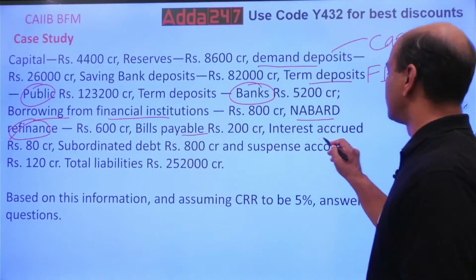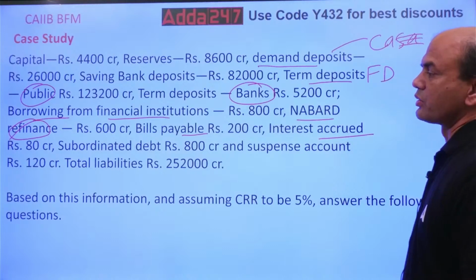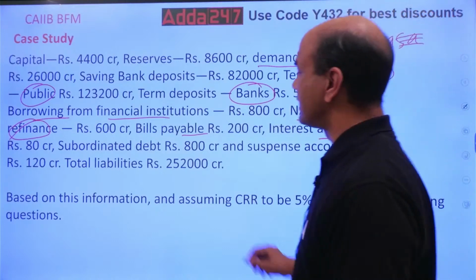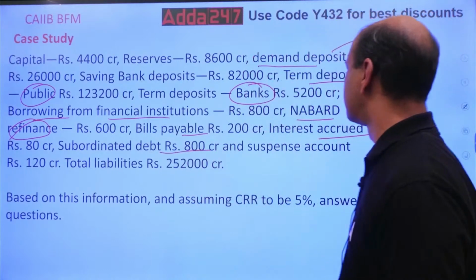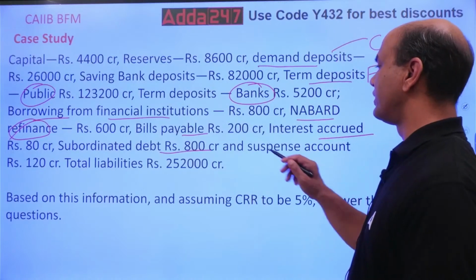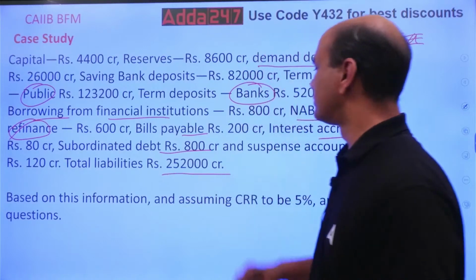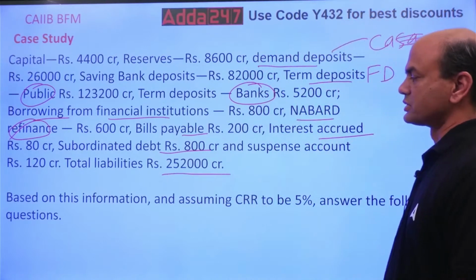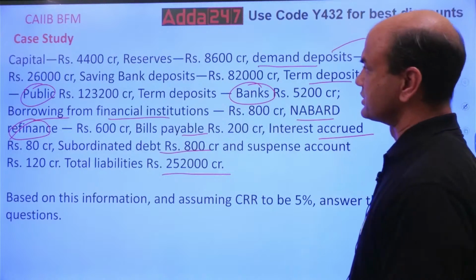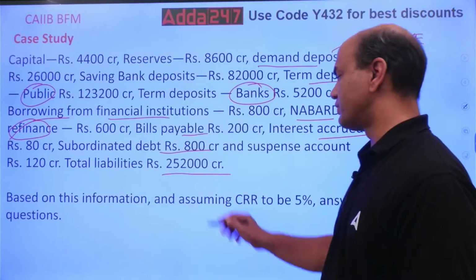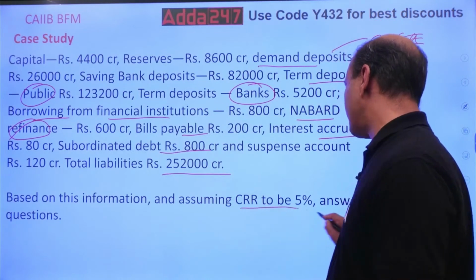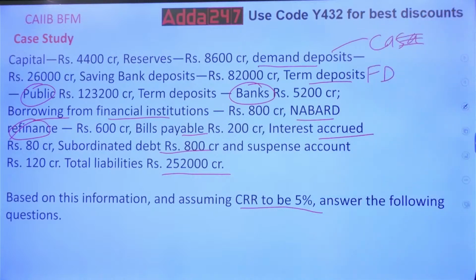Interest accrued, 80 crores. Subordinated debt, 800 crores. Suspense account, 120 crores. Total liabilities are given as 2,52,000 crores. Based on the information and assuming CRR to be 5%, answer the following questions.